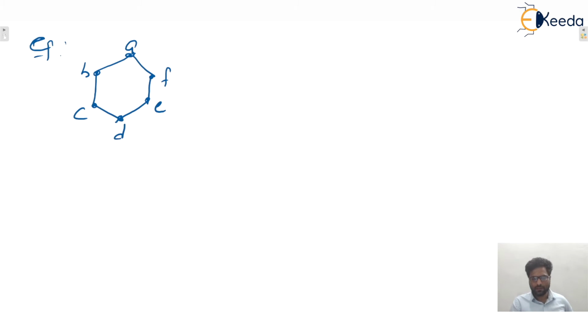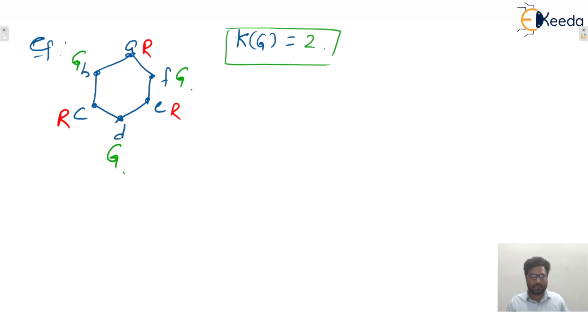Now you tell me what is the chromatic number of this particular graph. Chromatic number is represented with K also. So we can give this red, this red, then this green, this green, this green. Yes, the minimum number of colors required to color the vertices of a graph such that no adjacent vertices have the same color. So a minimum of 2 colors are required to color all the vertices of this graph. So chromatic number of this graph is 2. Hence we can say that this graph is known as what? Bipartite.